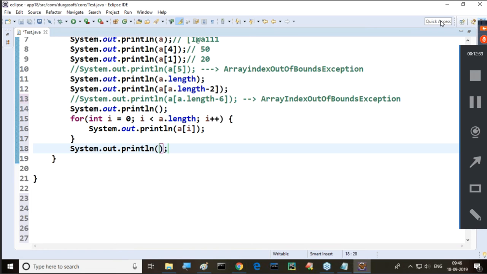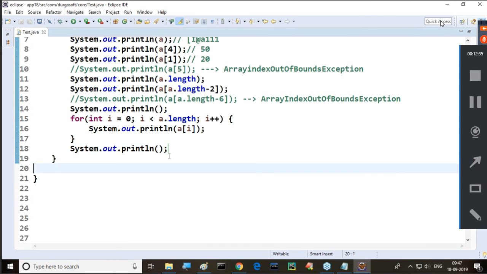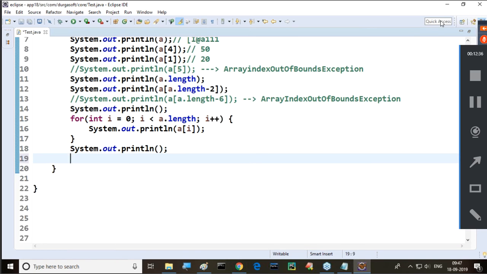So now, one by one, all the elements are retrieved from the array, right? We are able to retrieve all the elements from the array. So now let me execute this. Now here we are getting values 10, 20, 30, 40, and 50. This is by using the normal for loop. But at the same time, we are able to retrieve elements by using the for each loop also.